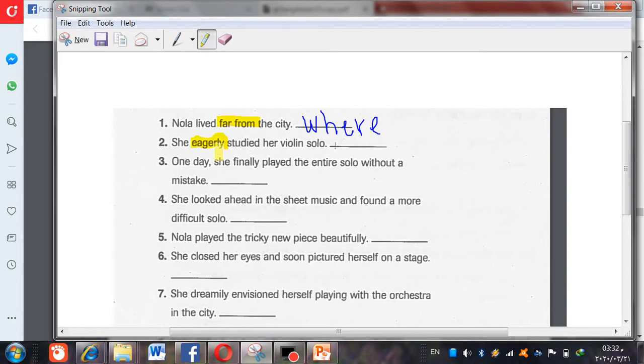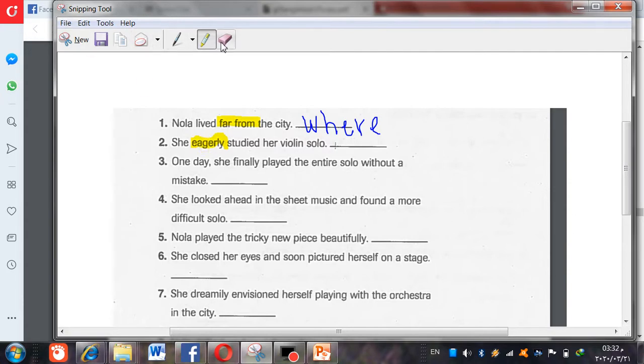Where did she study her violin? Can we say eagerly? Eagerly means she was very excited. Or when did she study violin? Is the answer correct? The correct answer will be eagerly. Or how did she study? How was she feeling while she was studying?